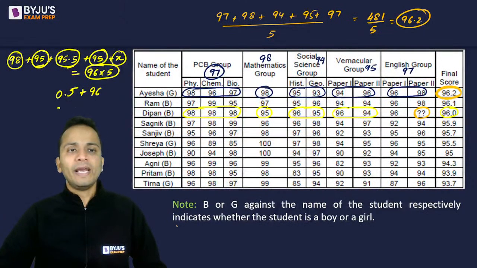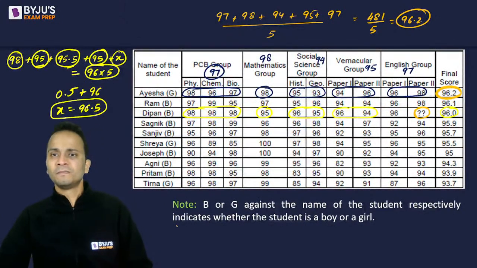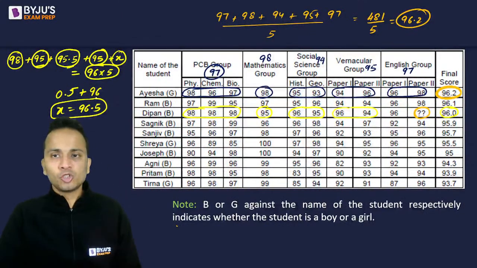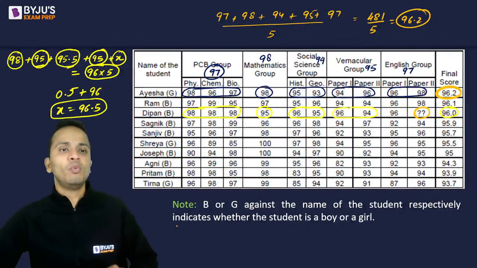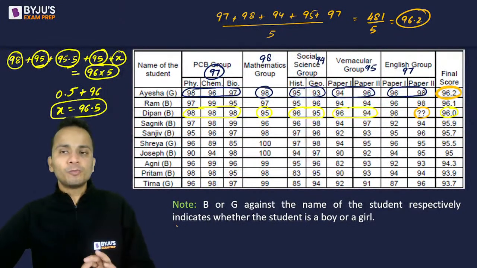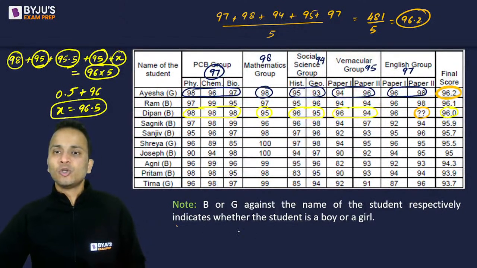x की value कितनी आ जाएगी, 96.5. So this is how you can make the calculations faster. So we can say that for Deepan, for this particular student, the average in the fifth group, the group score of the English group, will be 96.5. Right, the group score of English group will be 96.5.